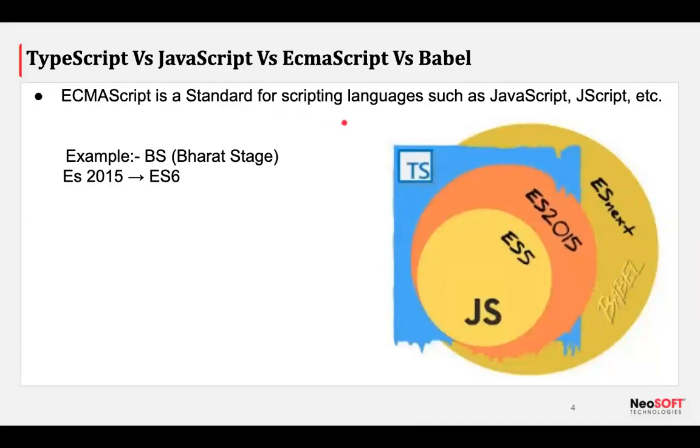Let me give a brief, small example of what we mean by standards. I am assuming you have ideas about cars, bikes, and all these vehicles. Each has its own engine to run, right? But the engine has some standards to follow. In India, we need to follow BS standards. BS stands for Bharat Stage. It has BS 1, 2, 3, 4, 6.